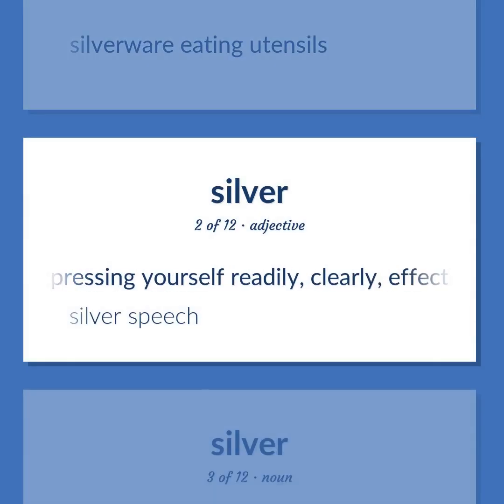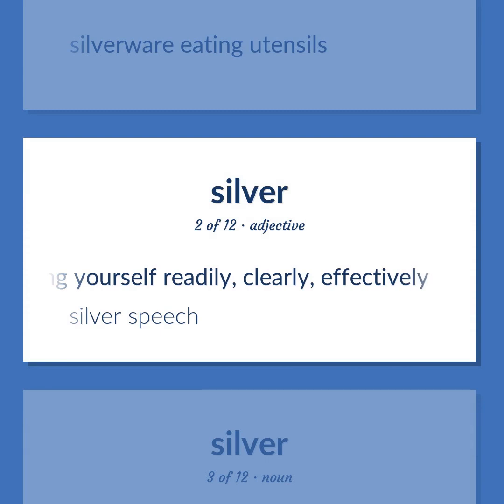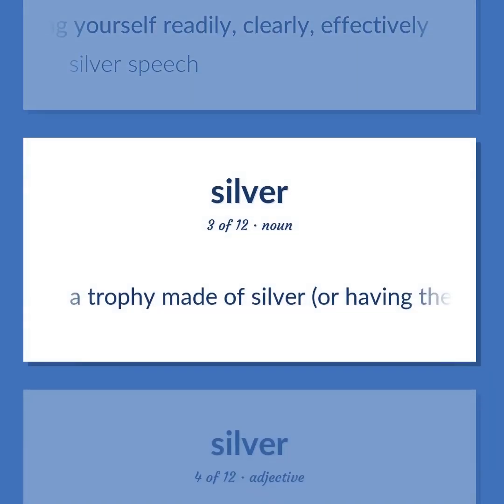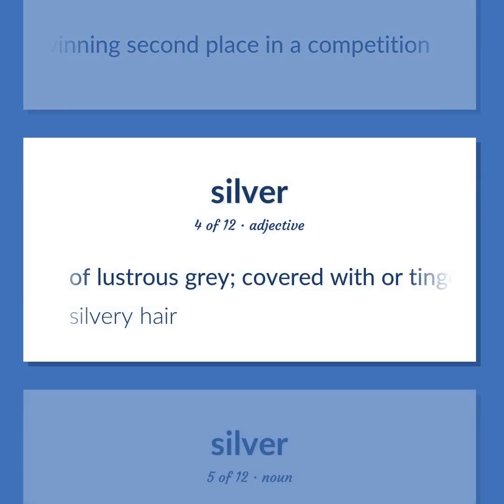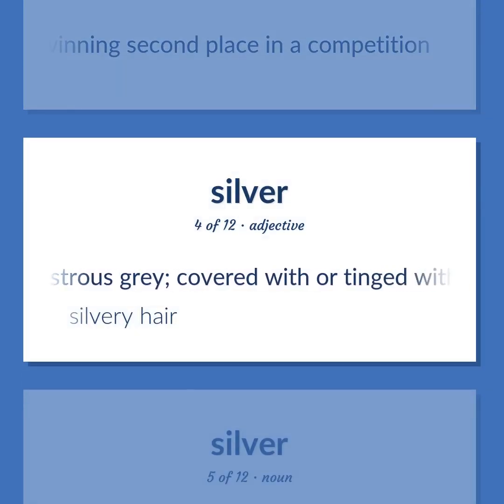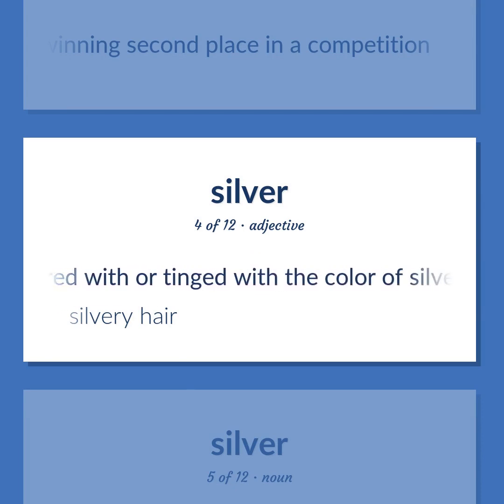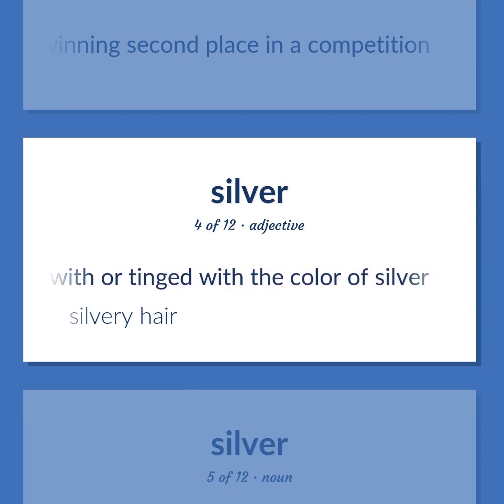Expressing yourself readily, clearly, effectively. Silver speech. A trophy made of silver, or having the appearance of silver, that is usually awarded for winning second place in a competition. Of lustrous gray, covered with or tinged with the color of silver. Silvery hair.